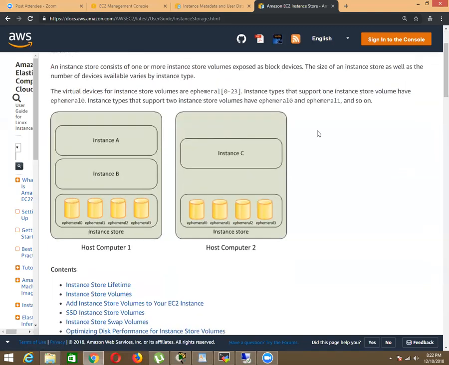See, it looks something like this in this picture. This is machine 1, machine 2, ephemeral 0, 1, 2, and 3. Okay. And this is instance store. So down to your instance, there is ephemeral storage. And here we have one more instance, C. So you can see we have 0 to 23 volumes available as ephemeral, and instance types that support one instance store volume have ephemeral 0, and those supporting two have ephemeral 0 and ephemeral 1, like that it will go.